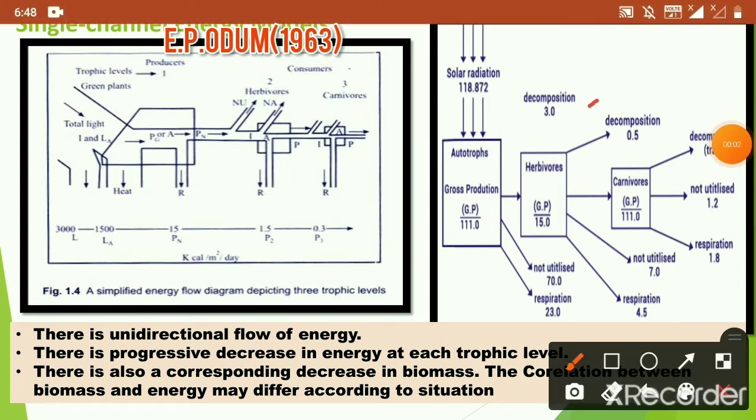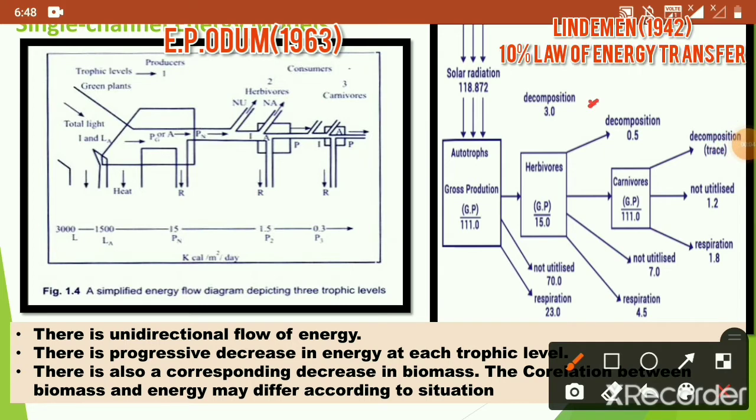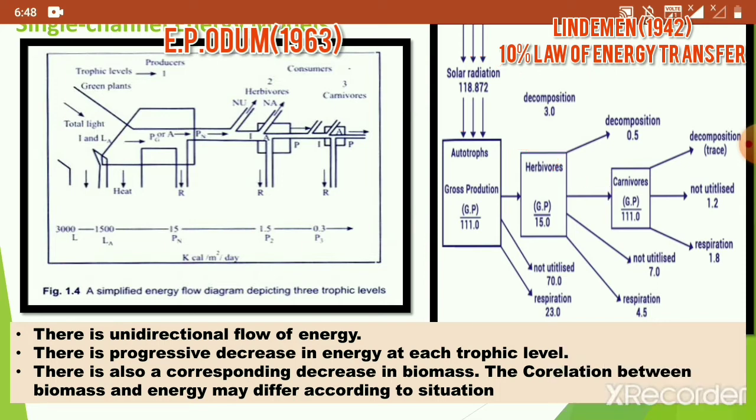The second model was given by Lindemann in the year 1942, and in this model he gave the unidirectional energy flow of a freshwater ecosystem. He explained that out of the solar radiation, only 1% is utilized by the producers in photosynthesis, and after that at each and every stage there is a successive decrease in energy.